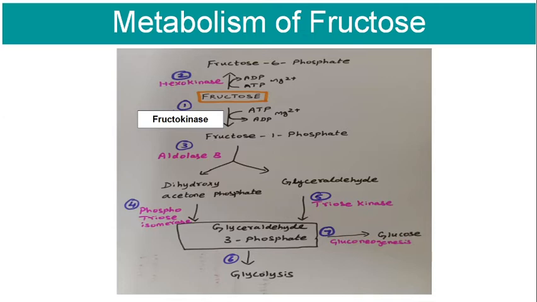If aldolase B and fructokinase enzymes are defective, it will lead to inherited genetic metabolic disorders: essential fructosuria and fructose intolerance.